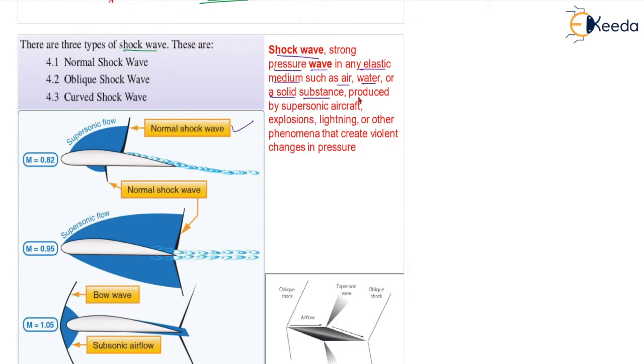Correct? Where are we getting this pressure wave from? It is produced by supersonic aircraft, explosions, bomb explosions, lightning, or other phenomena that create violent change in pressure.